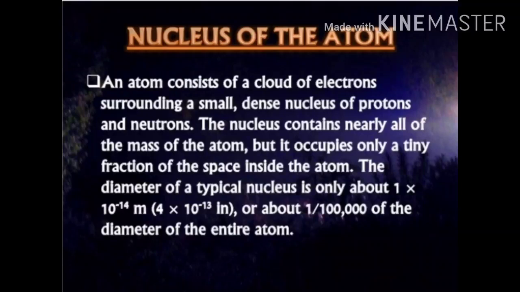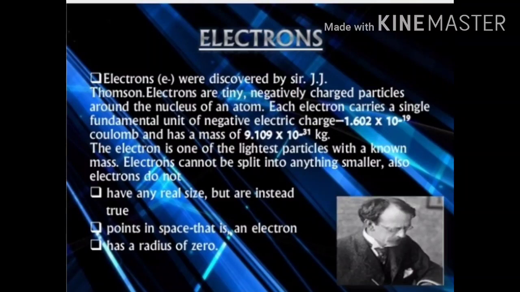The diameter of the nucleus is approximately 10 raised to power minus 14 meter. The subatomic particles of the atom are electrons, protons and neutrons.